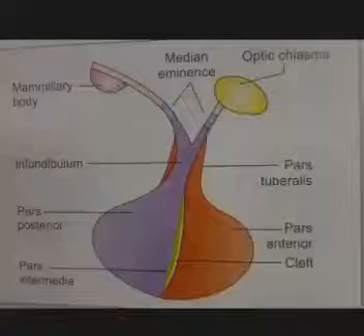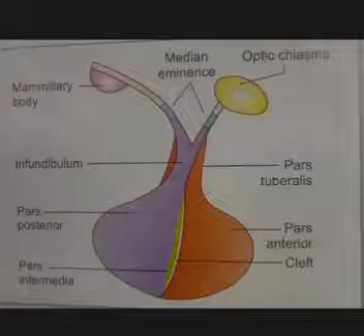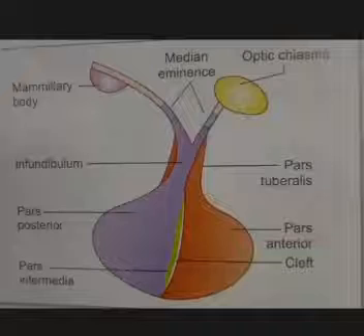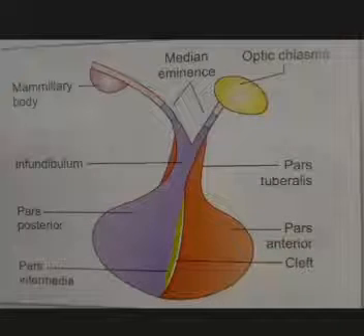From this picture you can see that apart from these, some other structures are also present, that is the mammillary body. The mammillary body is somewhat projected to the thalamus region. This structure is responsible for recall memory, which we will discuss later.